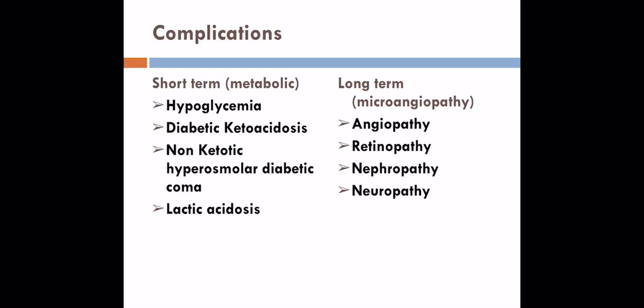Long-term complications are mainly due to microangiopathy, which is affecting the microvasculature, leading to angiopathy, retinopathy, nephropathy, and neuropathy, involving various systems. Angiopathy involving the CVS, retinopathy involving the retina, that is the small blood vessels of the retina, nephropathy, small blood vessels of the kidney, and neuropathy of the brain, CNS.